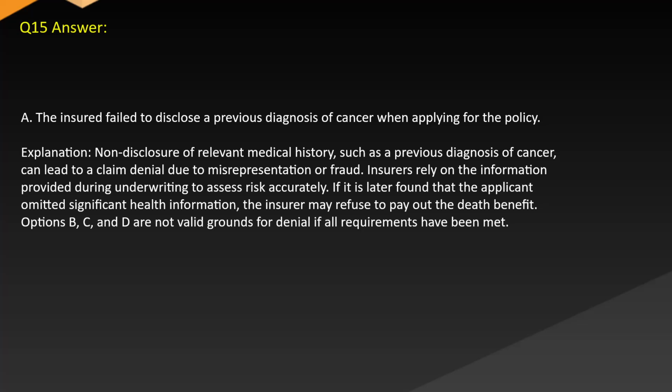Answer A. The insured failed to disclose a previous diagnosis of cancer when applying for the policy. Explanation: Non-disclosure of relevant medical history, such as a previous diagnosis of cancer, can lead to a claim denial due to misrepresentation or fraud. Insurers rely on the information provided during underwriting to assess risk accurately. If it is later found that the applicant omitted significant health information, the insurer may refuse to pay out the death benefit. Options B, C, and D are not valid grounds for denial if all requirements have been met.